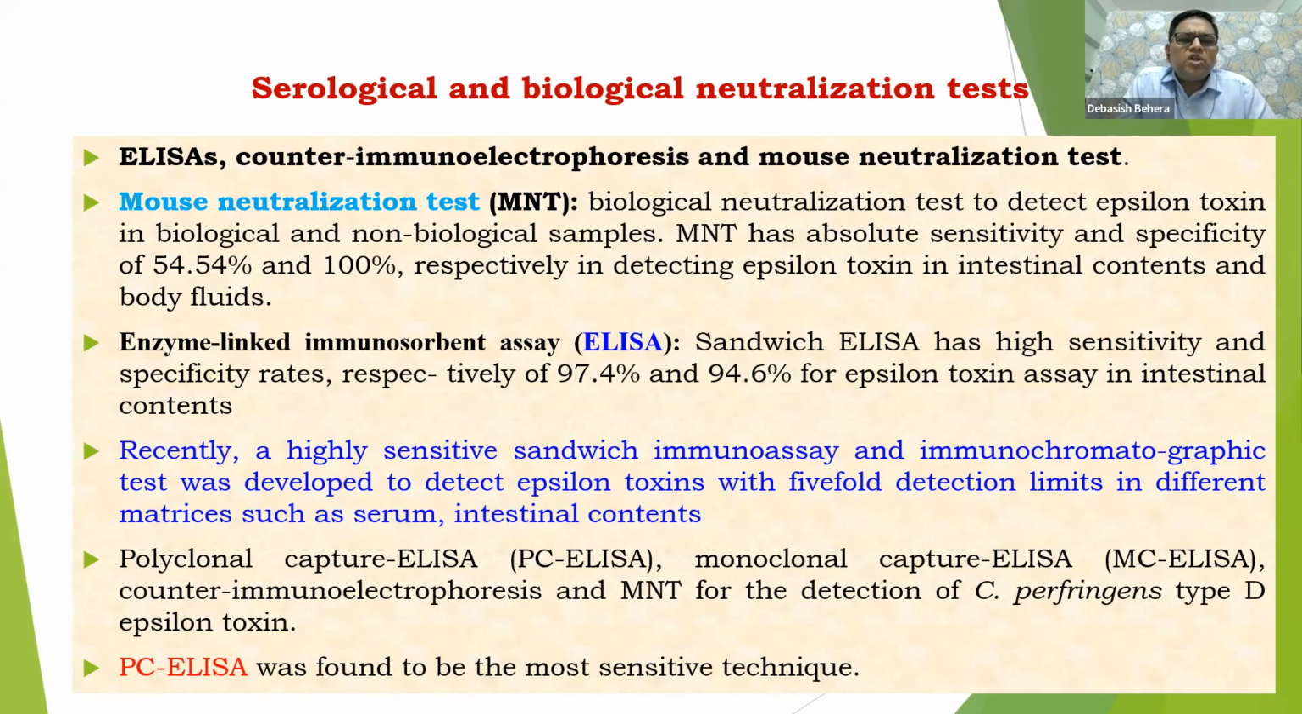Then enzyme linked immunosorbent assay. It is very sensitive for detection as a serological test. Recently, a highly sensitive sandwich immunoassay technique has also been developed. Polyclonal capture ELISA is very important, and monoclonal capture ELISA can also be useful to detect these toxins. Polyclonal ELISA was also found to be very sensitive for detecting these particular toxins.